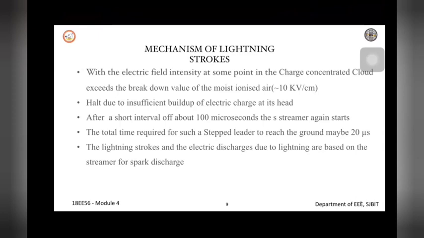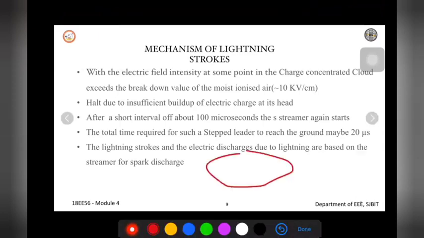So here, in the mechanism of lightning stroke, consider when the electric field intensity at some point, where the charge is concentrated within the cloud, exceeds 10 kV per centimeter. If you take a cloud, for example, and the charge concentration within this cloud is beyond 10 kV per centimeter, then what happens? The cloud has to discharge the charge through lightning. So lightning will occur if the charge is almost near to this value.